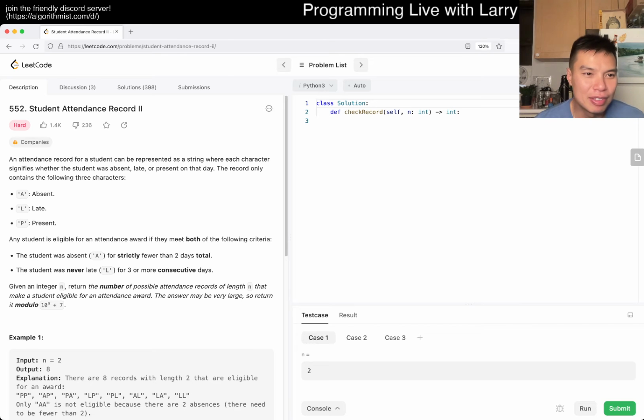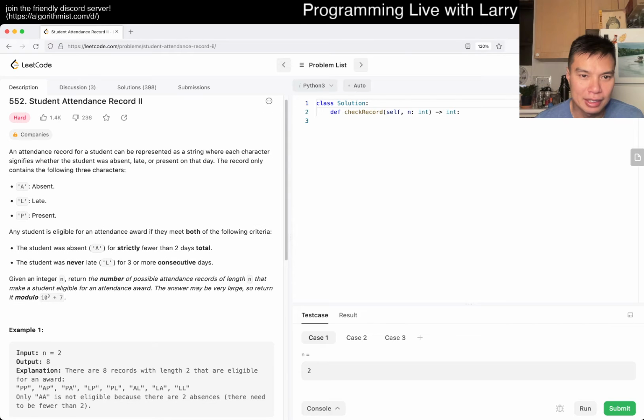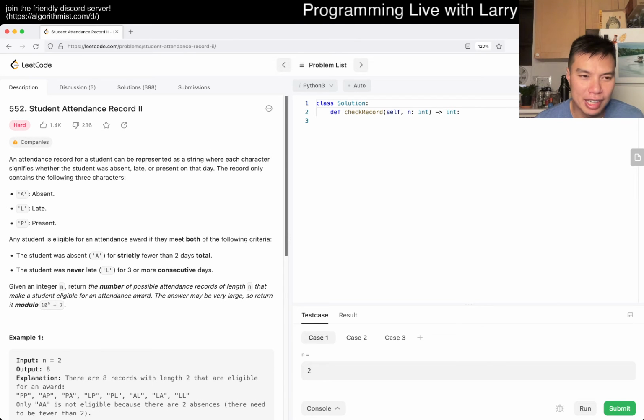Okay, 552 student attendance record 2. An attendance record for a student can be represented as a string where each character signifies whether the student is absent, late, or present that day. The record only contains 3 letters, A, L, and P.